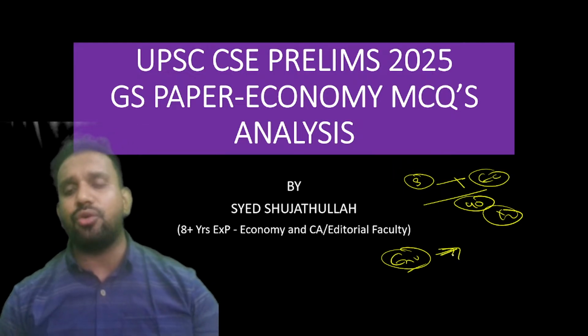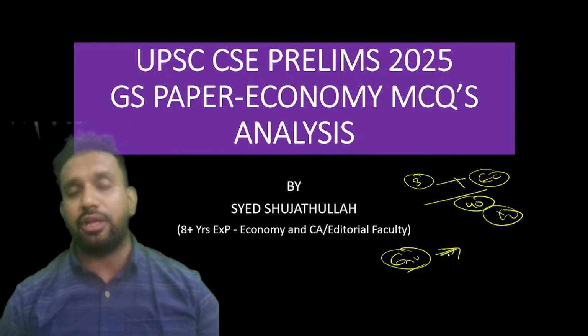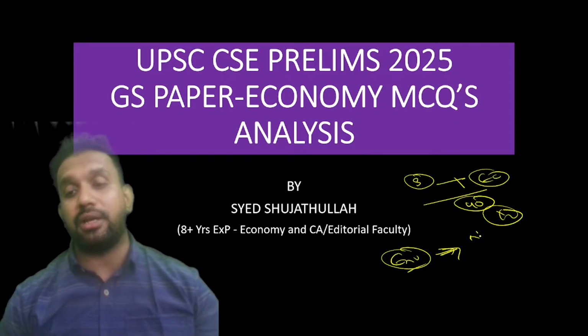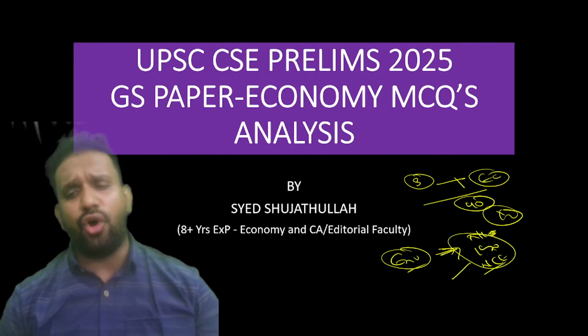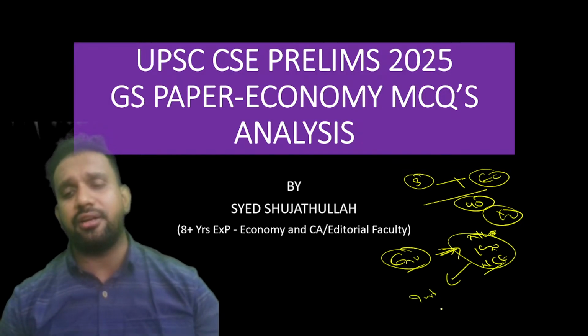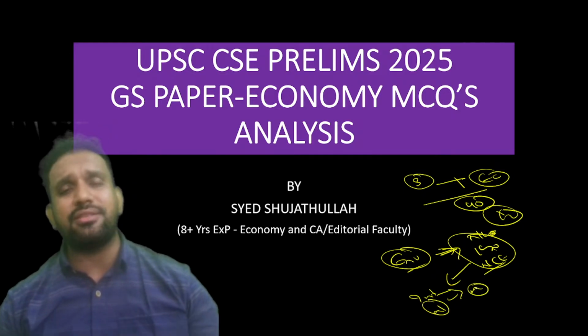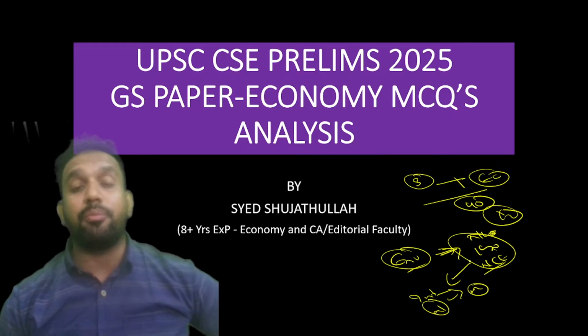Apart from that, we do not have much information with regard to environment, in the sense that there is lots of information in NIOS, IGNOU, and NCERT, and a lot of international and national schemes, conventions, and various measures are continuously being taken up in environment-related aspects.